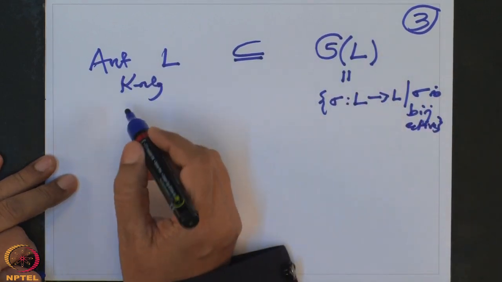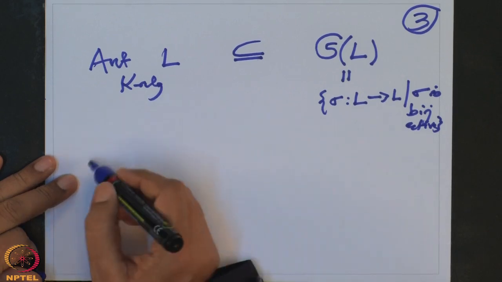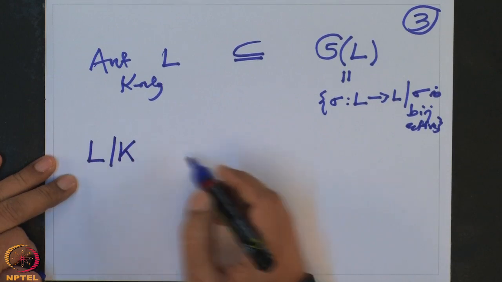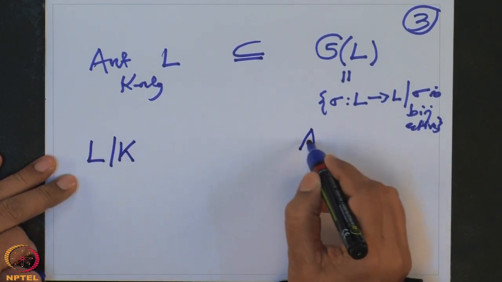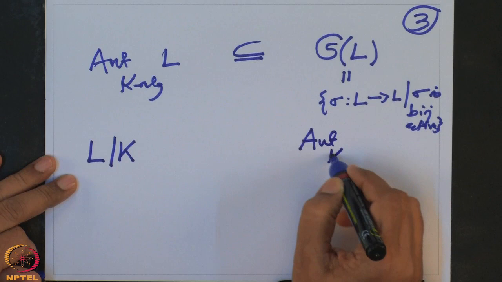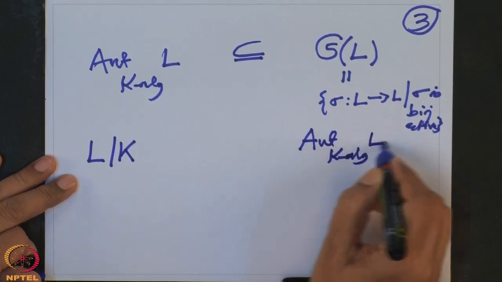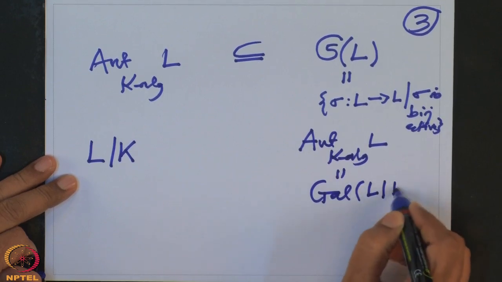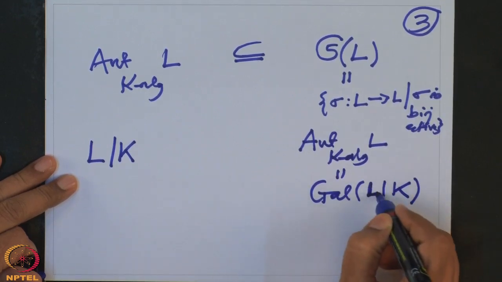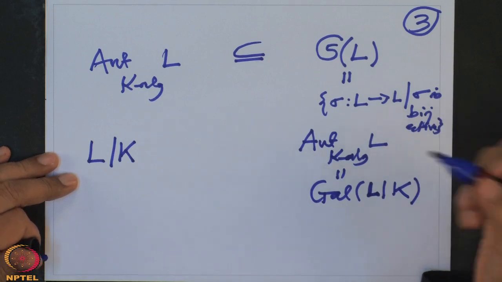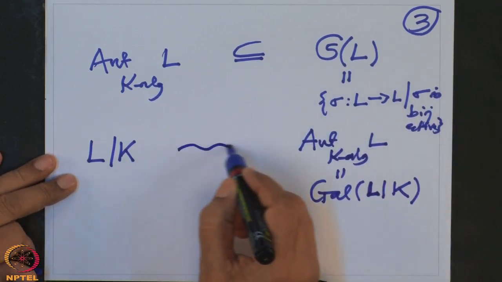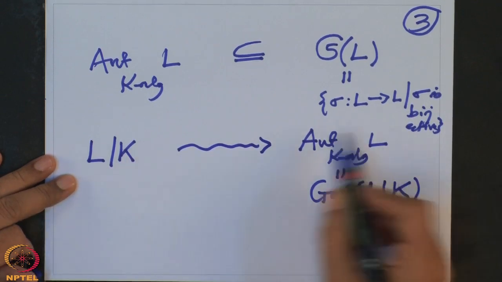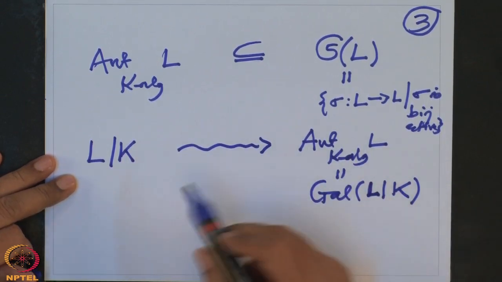This is the Galois group, and we are going to study the following: this field extension and the group, that is Aut K-algebra L. This is Gal. I should start using the notation Gal L over K, because the more you use it, the more you will get acquainted with it. So this association from field extensions to groups, we are going to interplay between these.